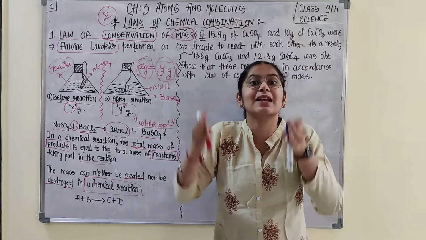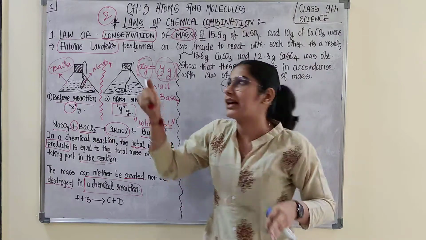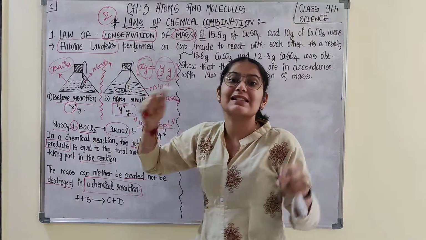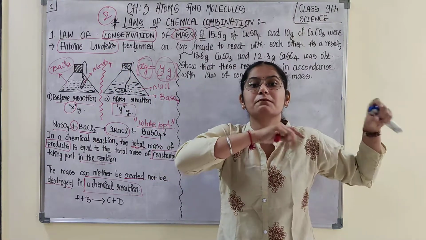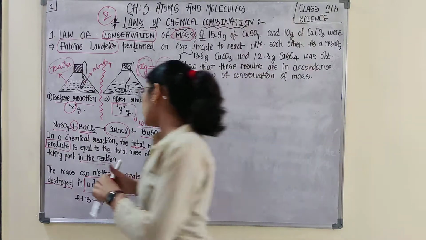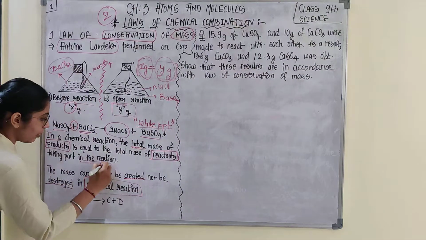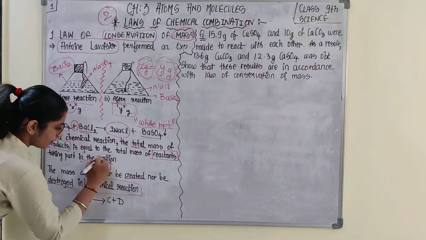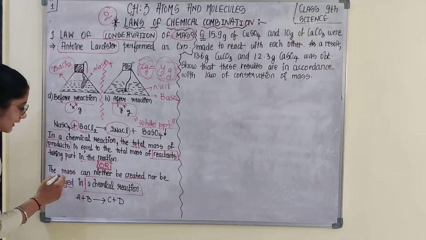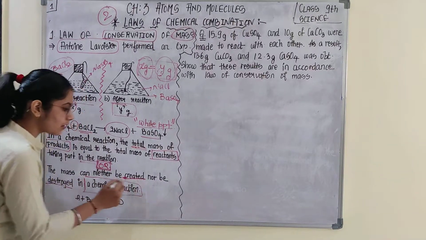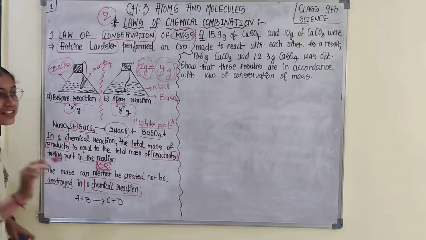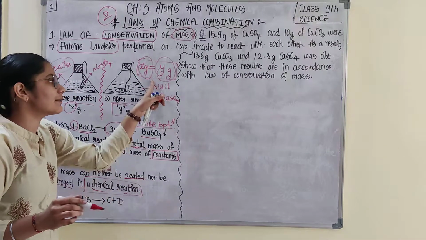That means mass remains conserved. Are you getting now why this law is named as law of conservation of mass? You can also give this law like this, that mass can neither be created nor be destroyed in a chemical reaction. It always remains conserved, it always remains same.